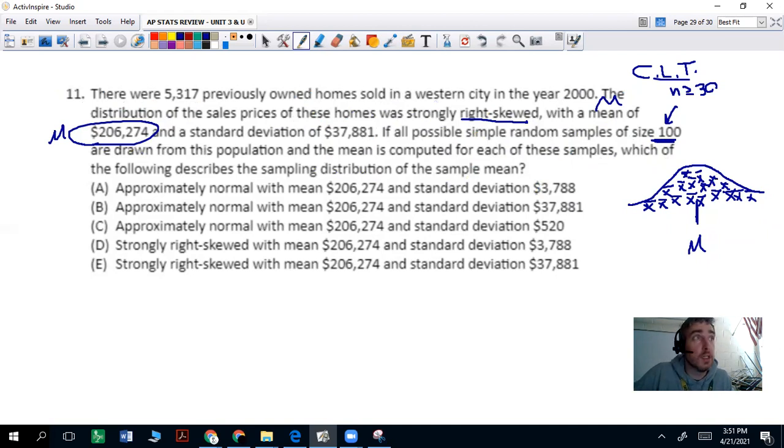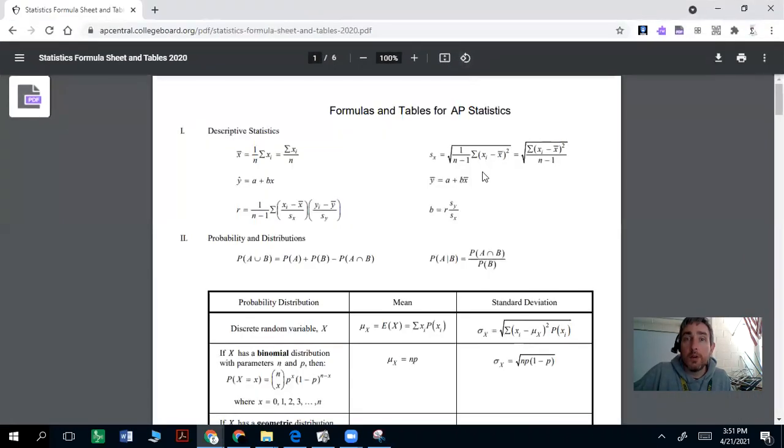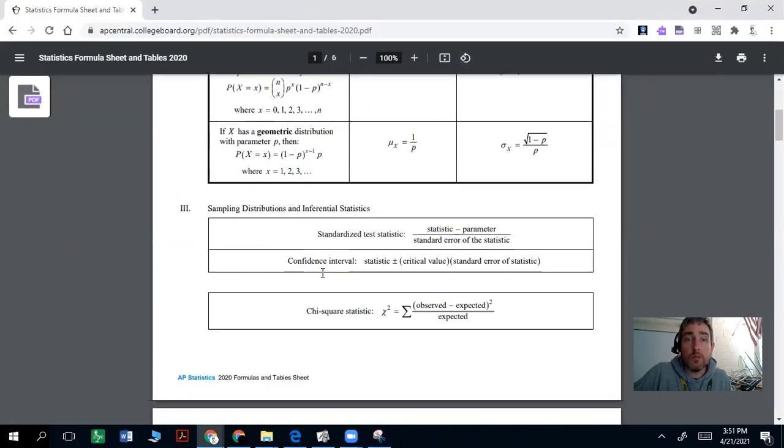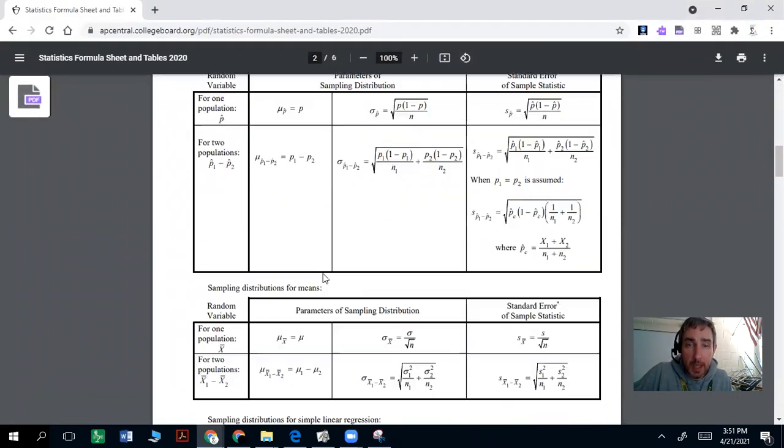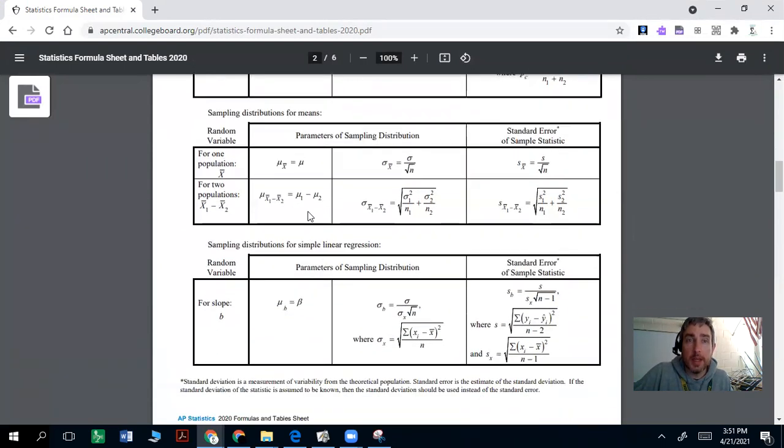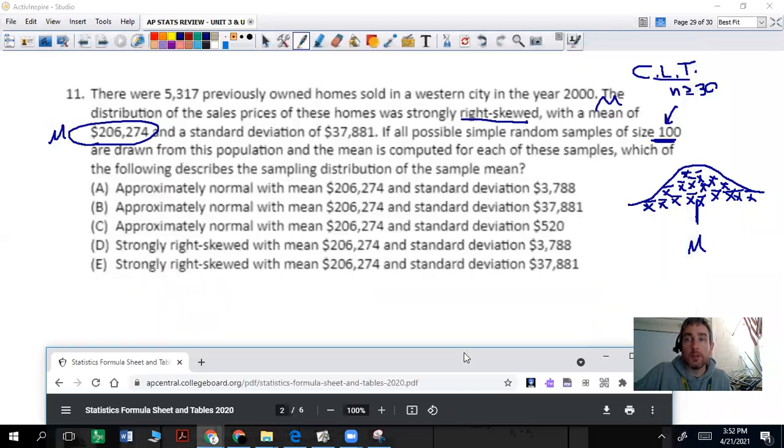Do we have a formula on our formula sheet that tells us about it? Yes. If you go to the second page of your formula sheet, where it talks about sampling distributions for the mean, you can see that the mean of all the individual samples is equal to the population mean. We'll come back to that other formula in a little bit.